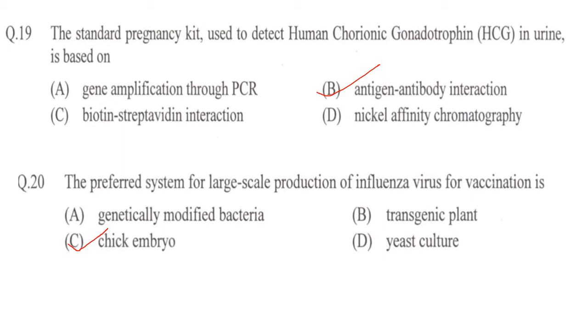Next one. The preferred system for large-scale production of influenza virus for vaccination is genetically modified bacteria, transgenic plant, chick embryo, yeast culture. Answer is option C, chick embryo. The substrate that is most used by producers of influenza vaccine is the 11-day-old embryonated chicken egg.